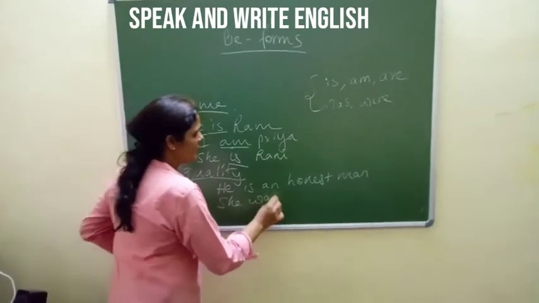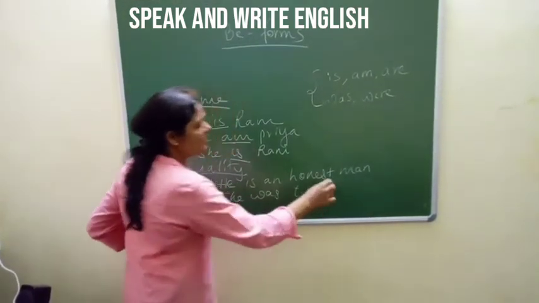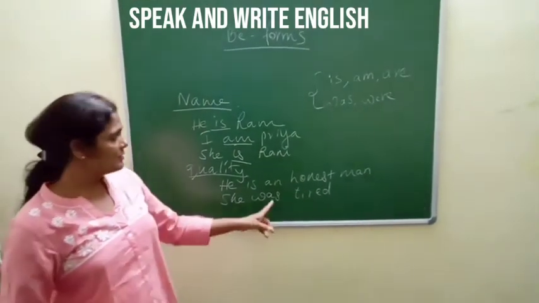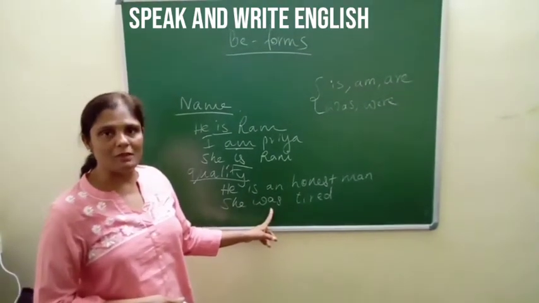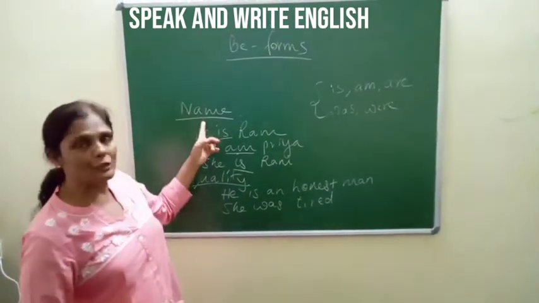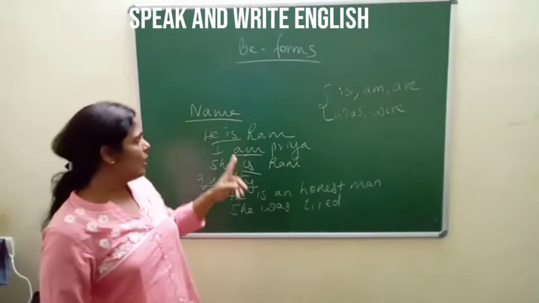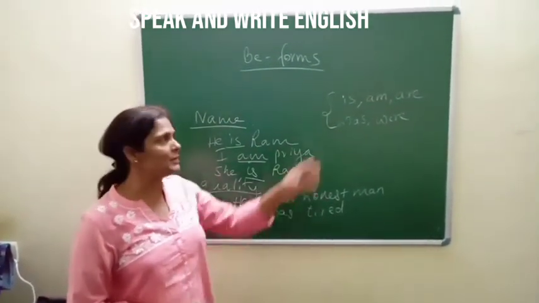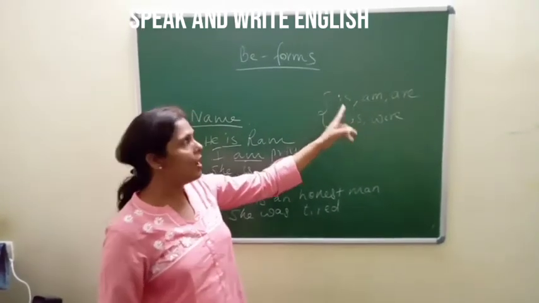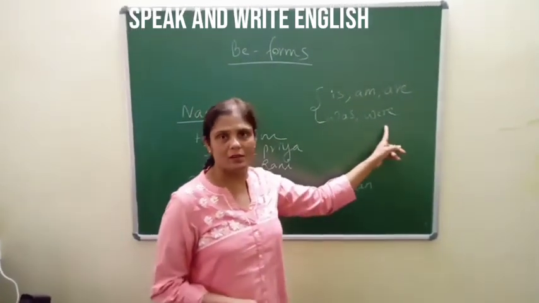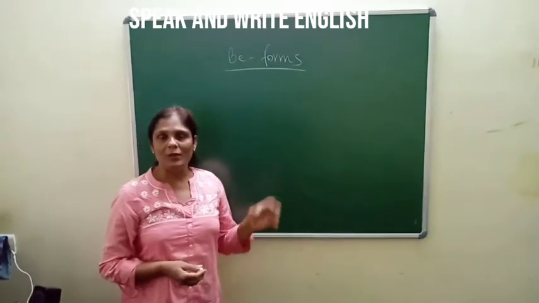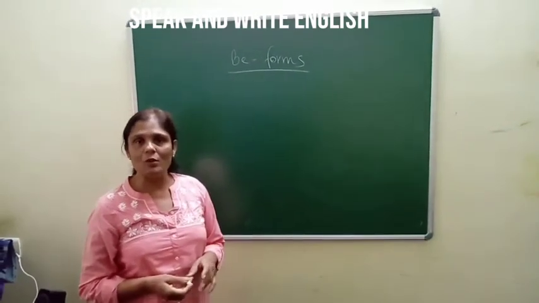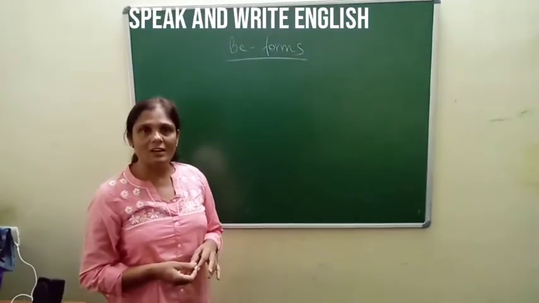She was tired. Again it shows the quality, tiredness. So again here we make use of the be form was. So when we talk about the name of a person or the quality, we make use of the be forms, be it in the present is, am, are or in the past was, were.